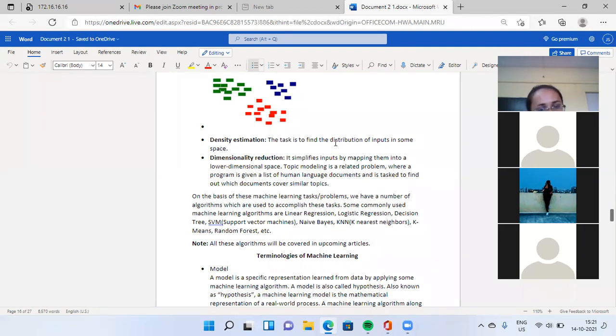Out of these algorithms, you use one algorithm for developing or to start your machine learning model, on the basis of your nature and on the basis of your output. You have to complete your task. We use different algorithms.